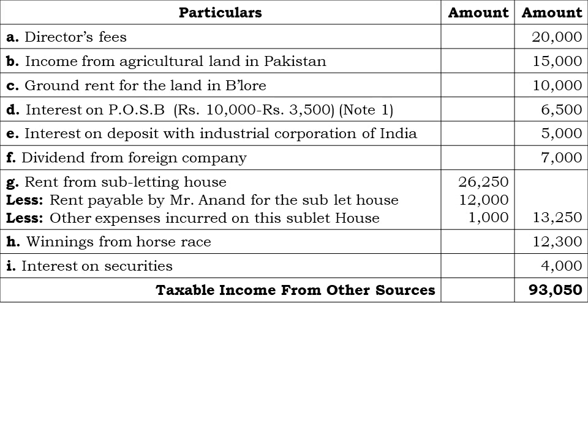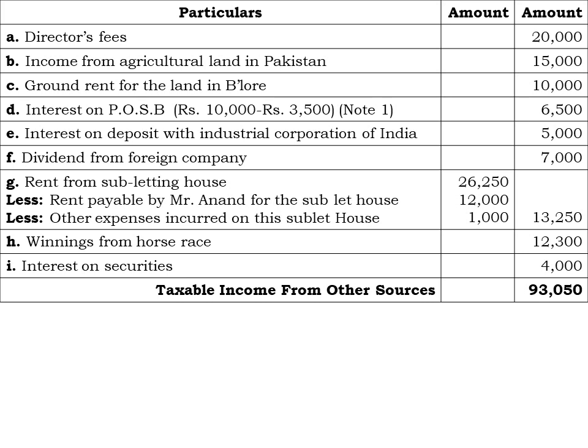The director fees, that is rupees 20,000, which I have told already is taxable. Income from agricultural land in Pakistan, that is 15,000, that is foreign agricultural income. Next, ground rent for the land in Bangalore, that is rupees 10,000, and interest on post office savings bank account, that is rupees 10,000. Rupees 3,500 has been exempted.